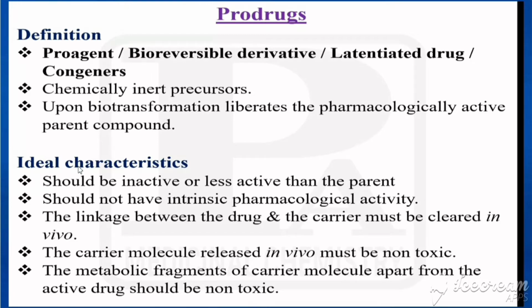Now we'll see the ideal characteristics of prodrugs. They should be inactive or less active than the parent. They should not have intrinsic pharmacological activity. The linkage between the drug and the carrier must be cleaved in vivo. The carrier released in vivo must be non-toxic. The metabolic fragments of the carrier molecule, apart from the active drug, should be non-toxic.